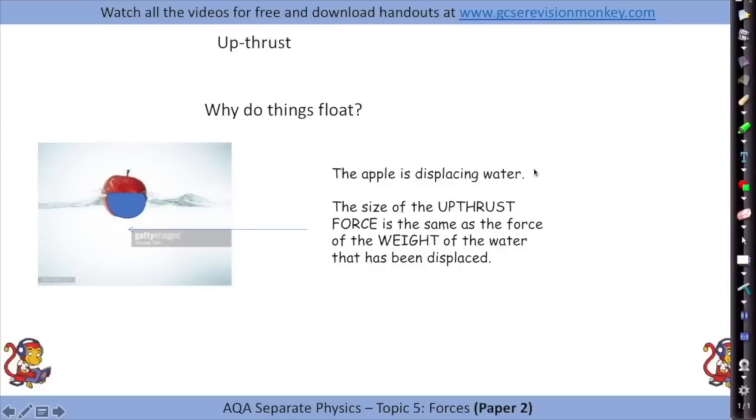So that's why ships need a large volume below the water so that they can carry lots of heavy goods, because the bigger the volume of water they push out of the way, the more mass and more weight of the boat they can carry.